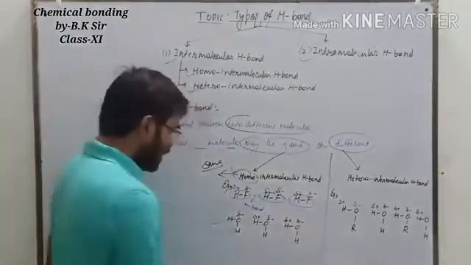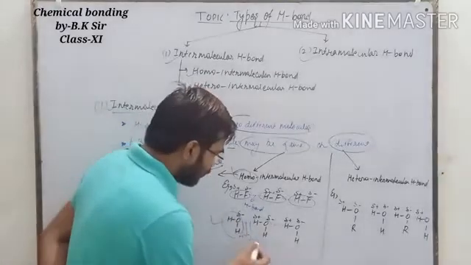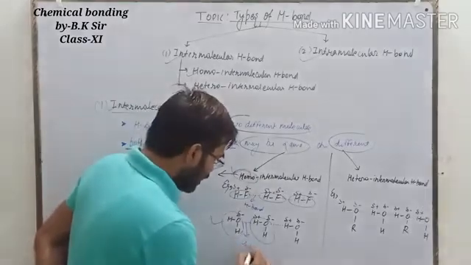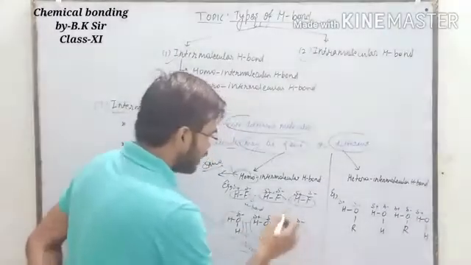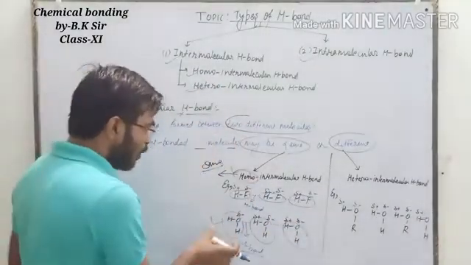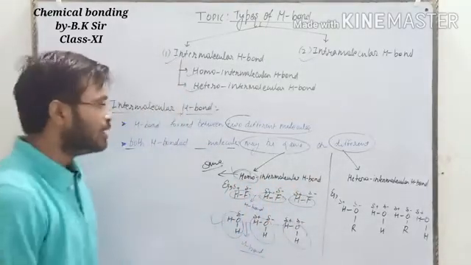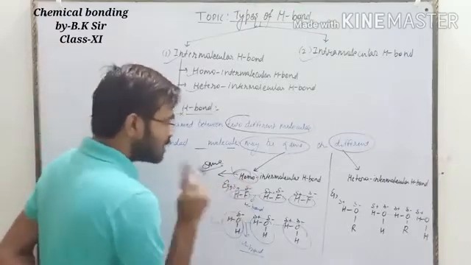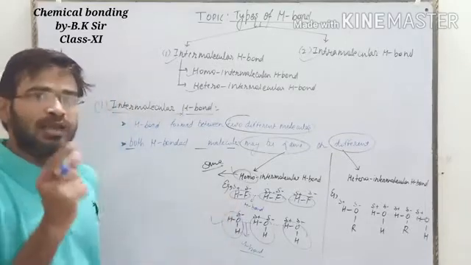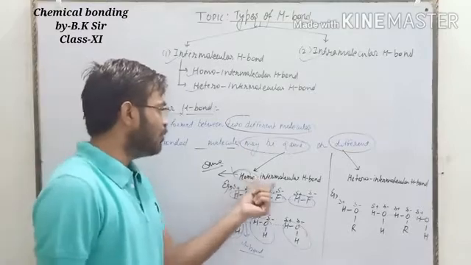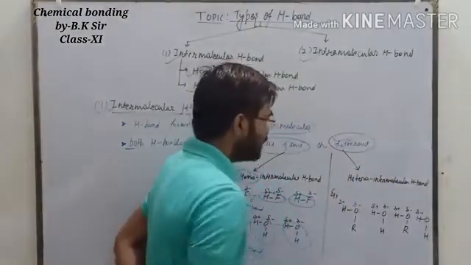Next example, I have taken water. The hydrogen bond is formed only between the water molecules. The dotted line represents the hydrogen bond, and this bond is formed between the same molecules, so it is known as homo intermolecular hydrogen bond. Keep in mind that homo means same molecules. So if the bond is formed between two same molecules, then it is said to be homo intermolecular hydrogen bond, and if both the interacting molecules are different, then it is said to be the hetero.